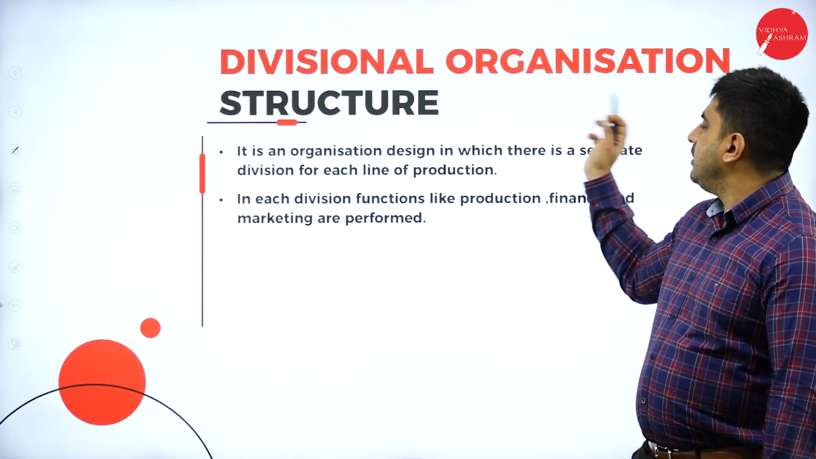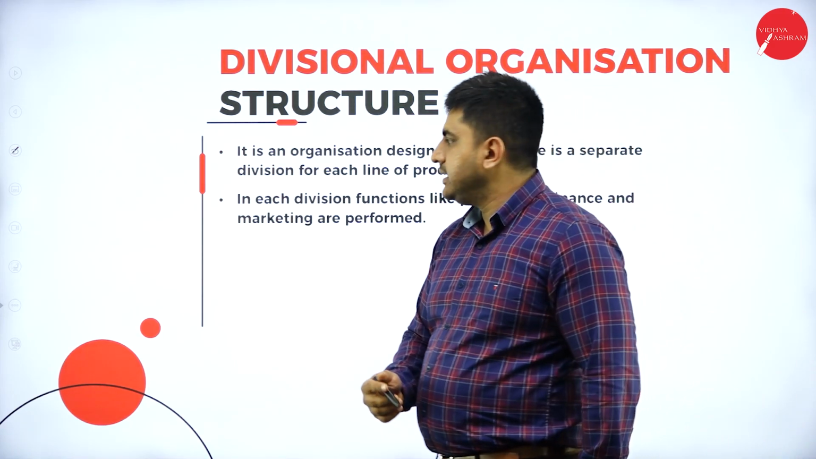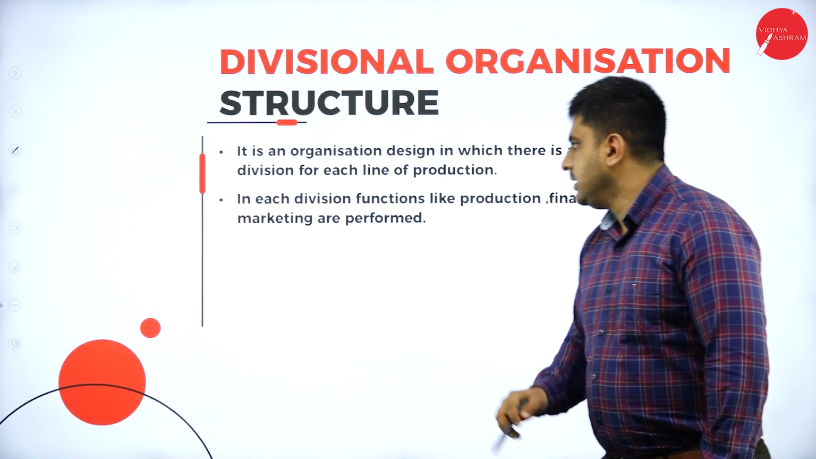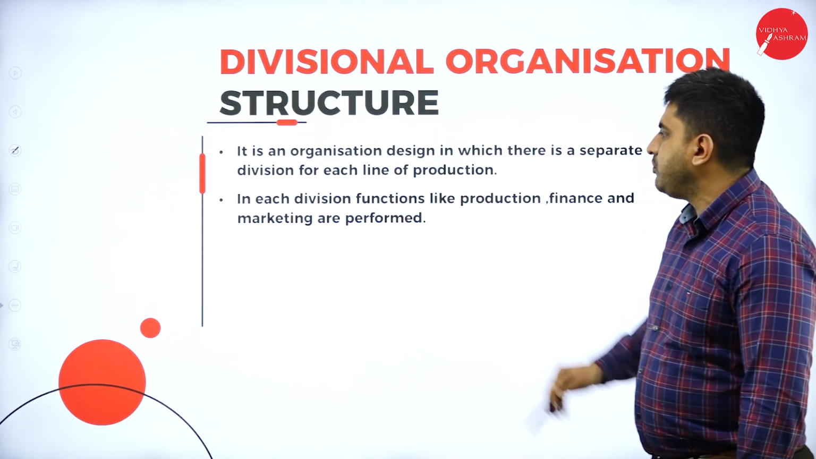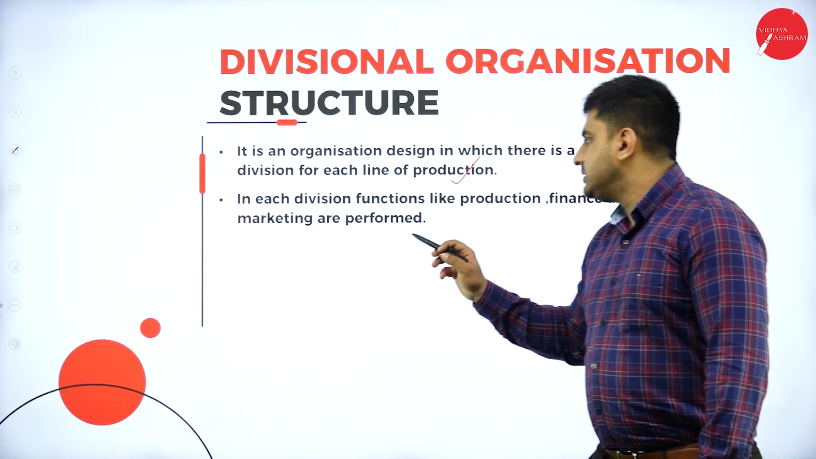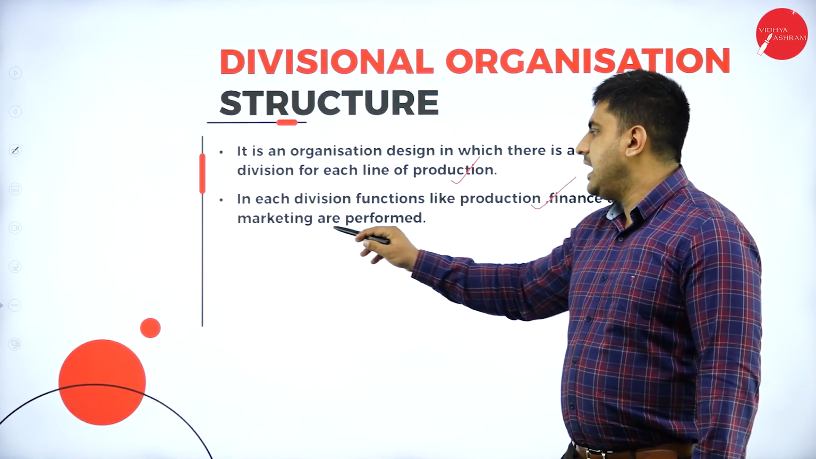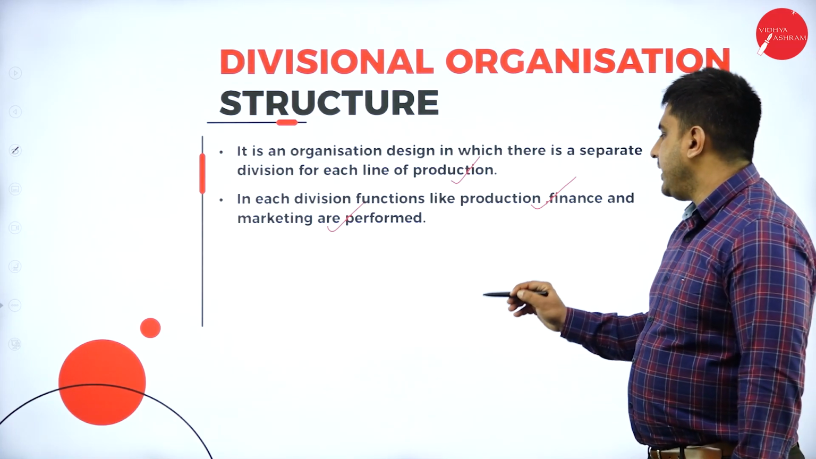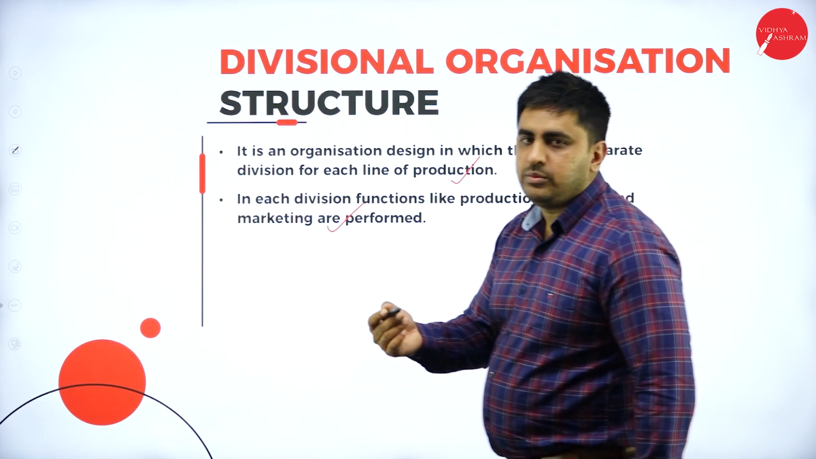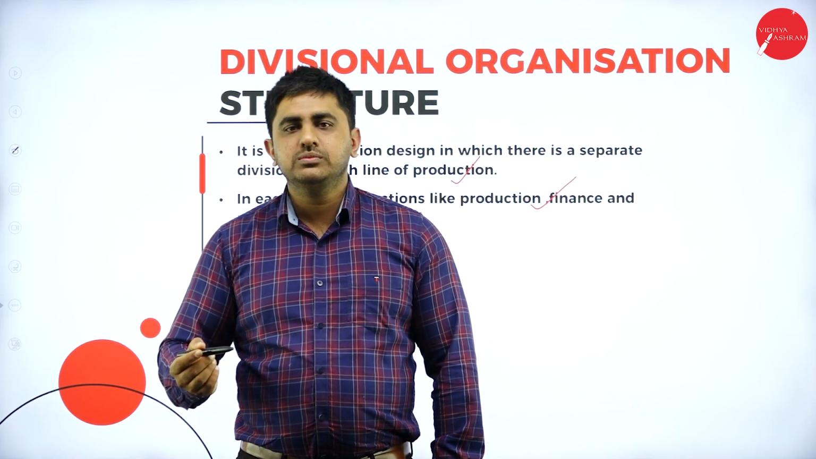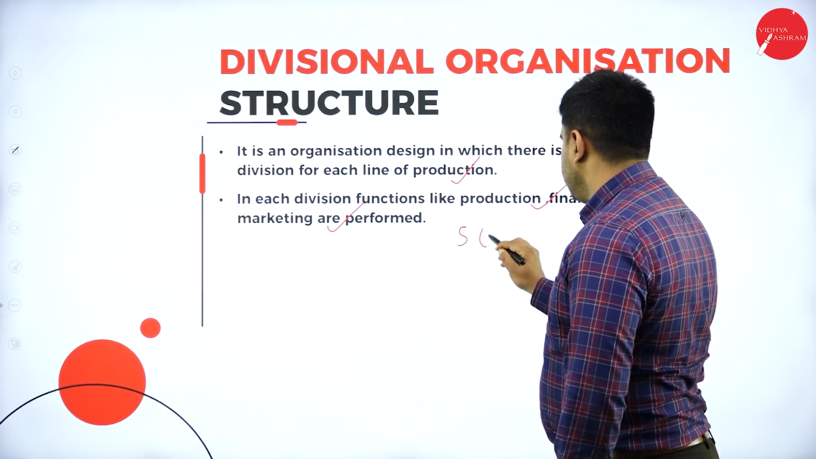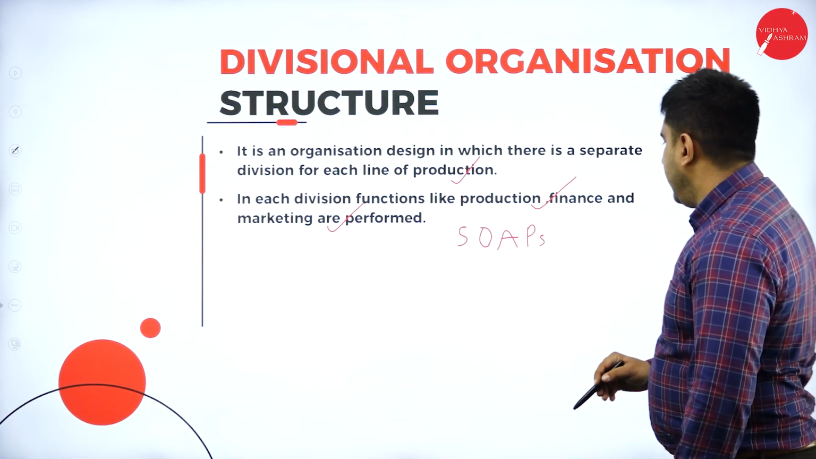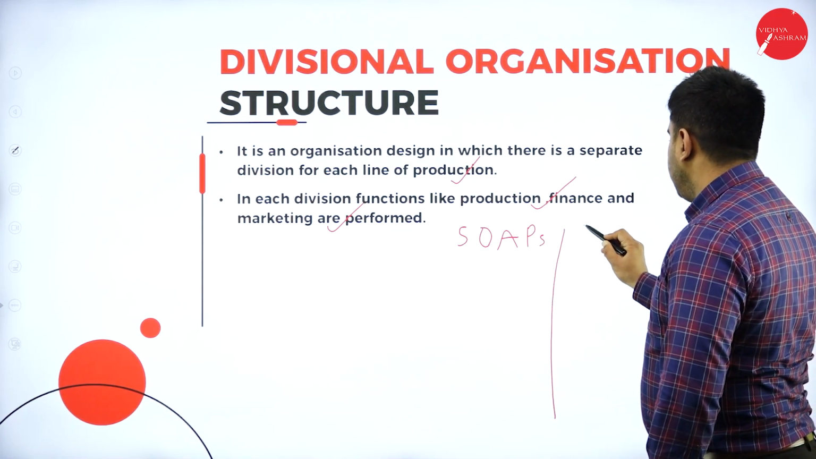Next we are going for divisional organization structure. So what is basically divisional organization structure? We will understand. It is an organization design in which there is a separate division for each line of production. So in each division functions like production, finance and marketing are performed. So I will explain this with a diagram. So for example, there is a company. So for example, they are into manufacturing of soaps and shampoo. So we will consider. So this is soaps and here is shampoo.